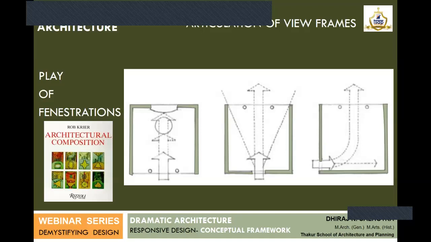It's completely filled with examples of how different shapes, sizes and locations of openings have an impact on the visual frame. If you just go through or explore this book by Rob Krier, it's a brilliant composition on how articulation of views can be done or how vistas can be framed. If you go to the website robcreer.com, an e-copy of this book is available for online reading, so you can definitely make use of it.